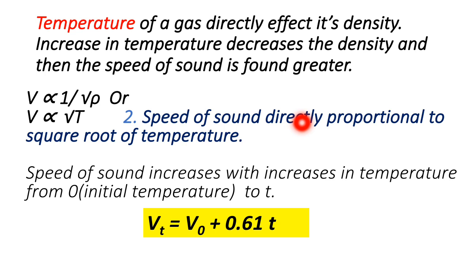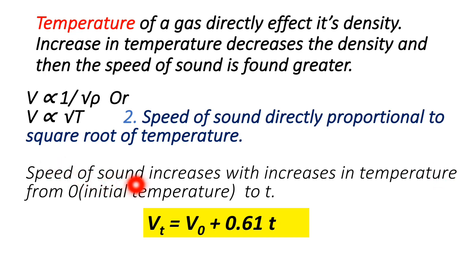Suppose the speed of sound increases with increase in temperature: per degree Celsius, the speed is increased by 0.16 meter per second. Let me read it once again.